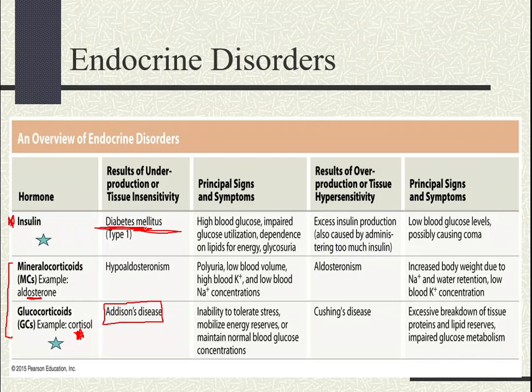All right, so these are the main differences I want you to know between type 1 and type 2 diabetes. Finally, I want to talk about hyperinsulinism. With hyperinsulinism, we will see that the patients usually have a very low blood glucose level. Okay, and this is dangerous because it can lead to a state of coma.